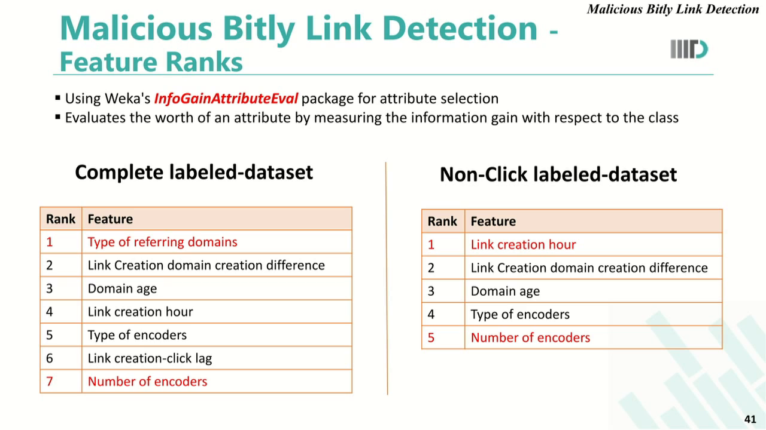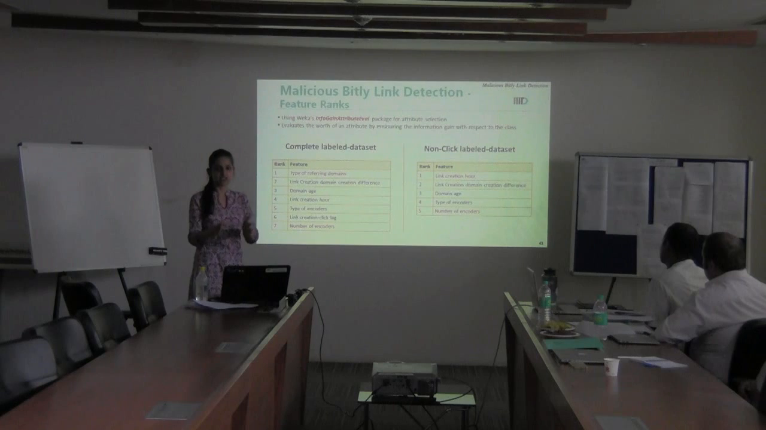This link creation hour can be considered important because many times there are several bots or automated scripts which keep posting links at odd hours of the day, say 3 AM at night. So this helps our classifier to segregate malicious and benign links.